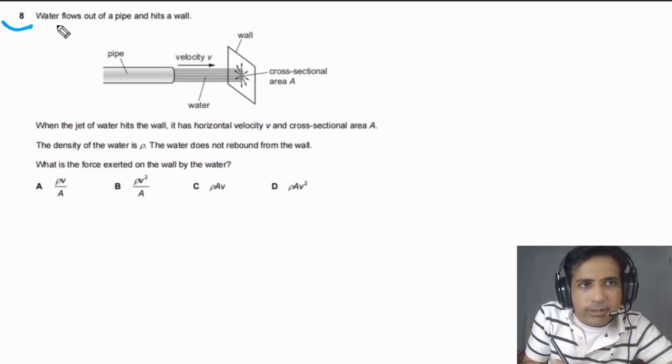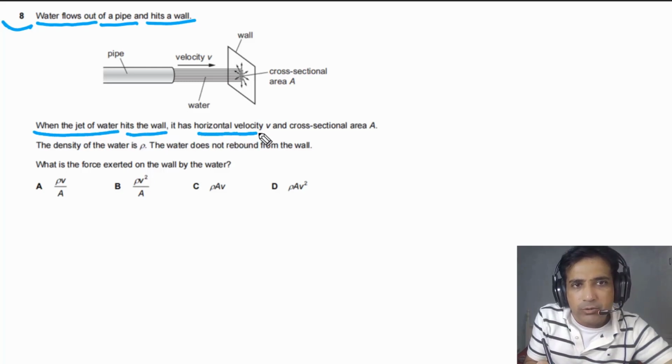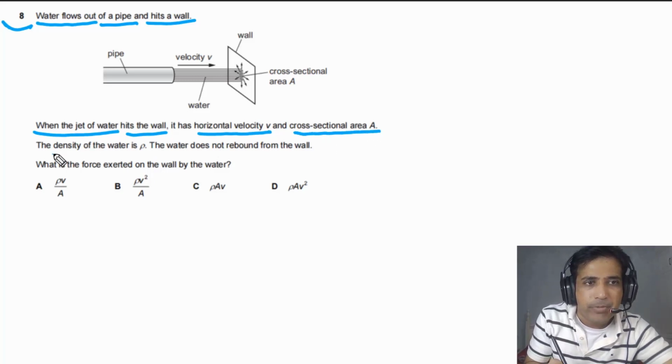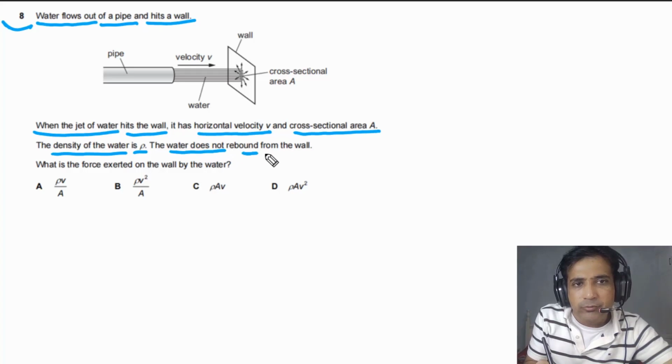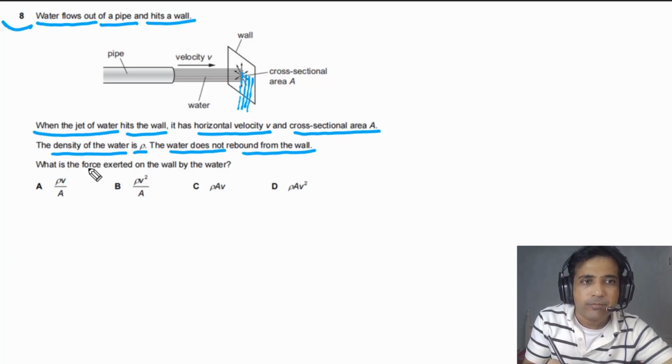For question number 8, it is given to us that water flows out of a pipe and hits a wall. When the jet of water hits the wall, it has horizontal velocity v and cross-sectional area capital A. The density of water is rho. The water does not rebound from the wall. It simply means that water just falls down vertically downwards like this. We need to find out what is the force exerted on the wall by the water.